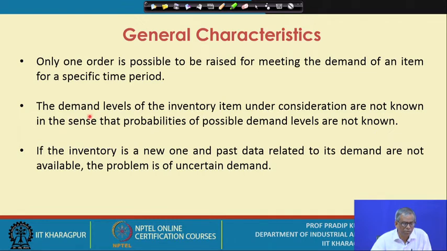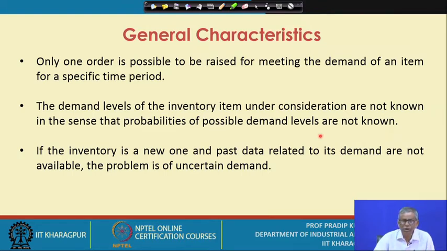The second one is that the demand levels of the inventory item under consideration are not known, in the sense that the probabilities of possible demand levels are not known. What we mentioned when we referred to static inventory problems under risk is that against the demand of an item, the corresponding probability distribution of demand is known, and only then do we say that this is a problem under risk.